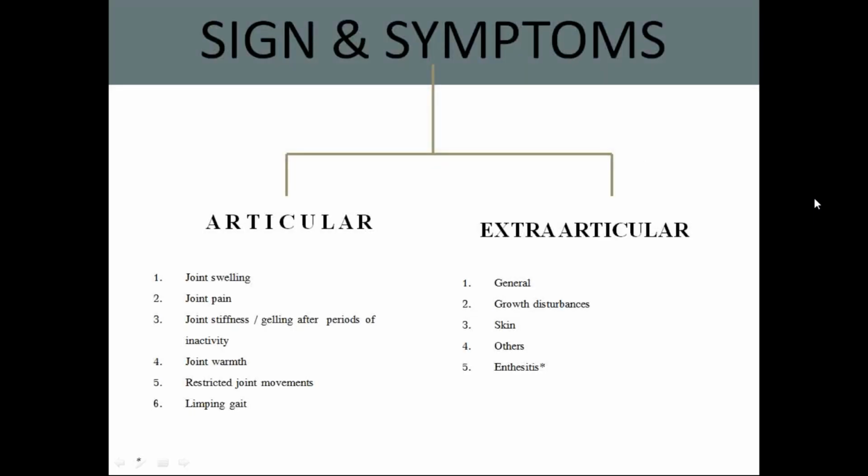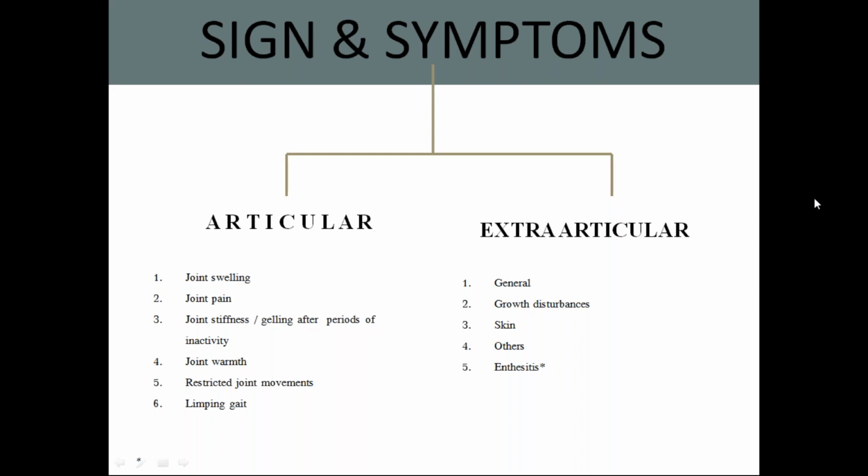Coming to the clinical manifestations. First of all, arthritis should be there, that is the entity. So articular and extra-articular. Juvenile idiopathic arthritis is not only articular manifestations. Even we have extra-articular manifestations of this particular disease.